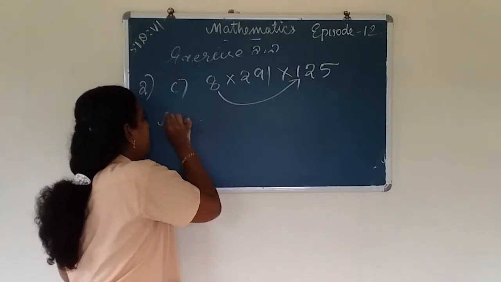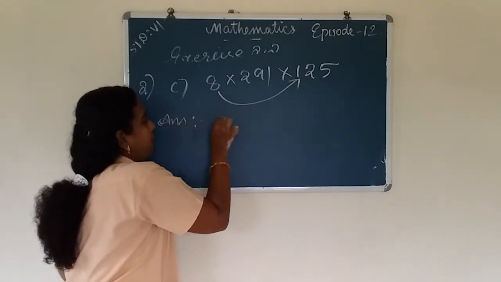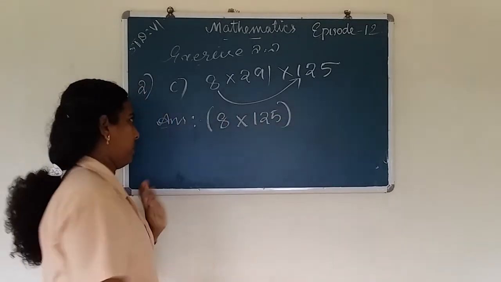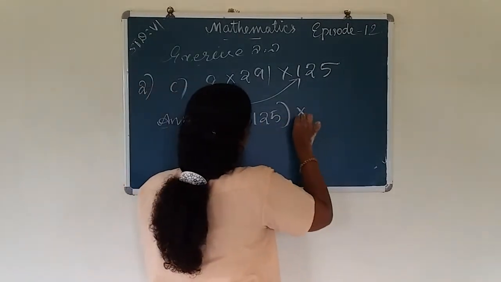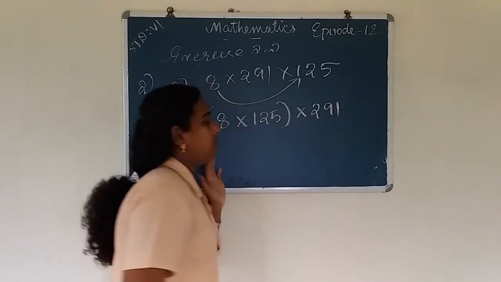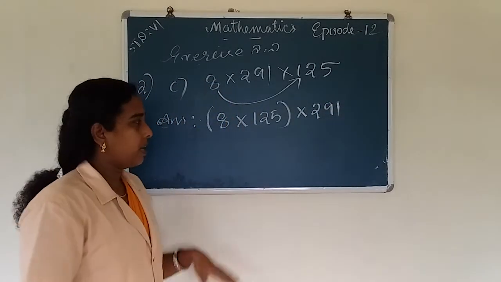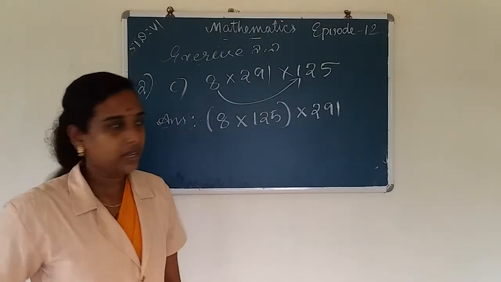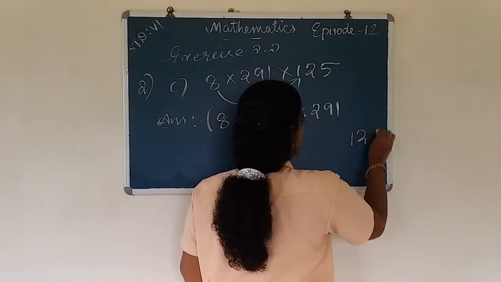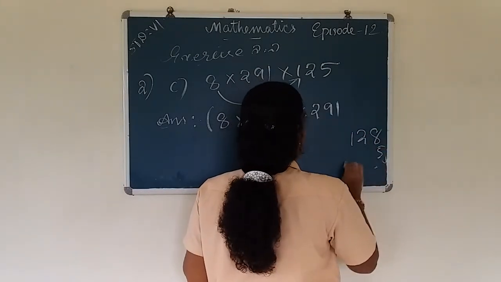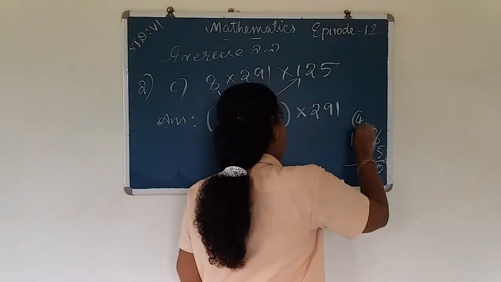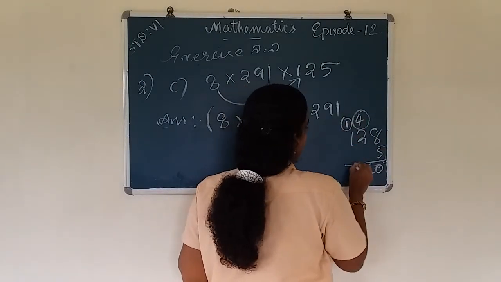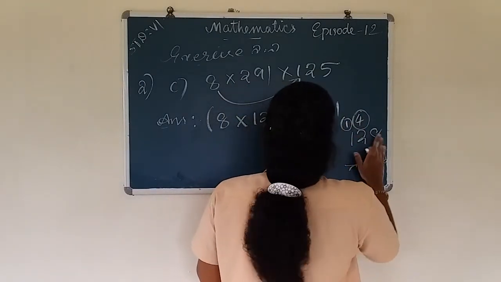So we take the product of 8 into 125 into the bracket into 291. Then we multiply the numbers in the bracket. Then we get 125 into 8, we get 1000.